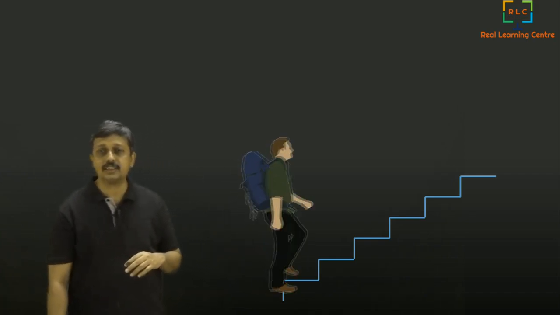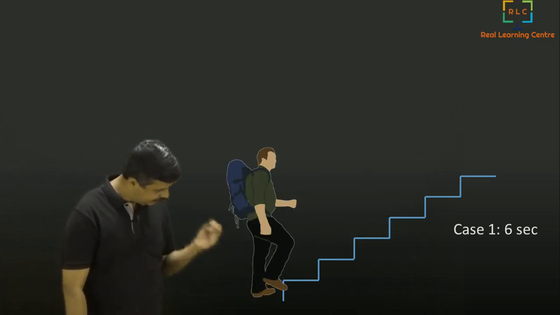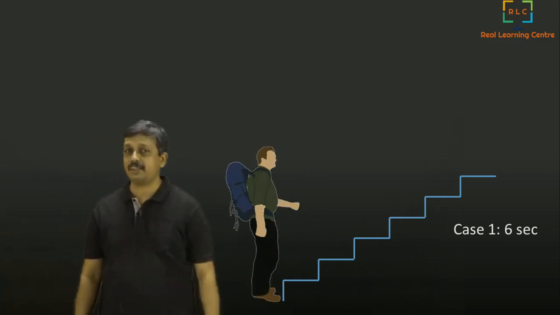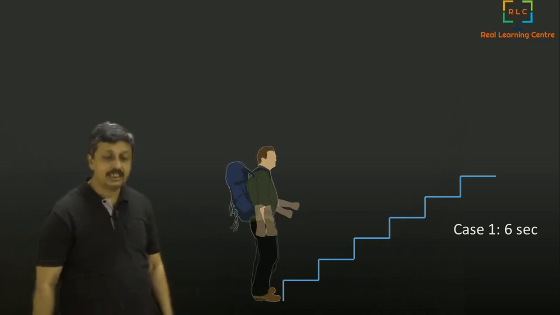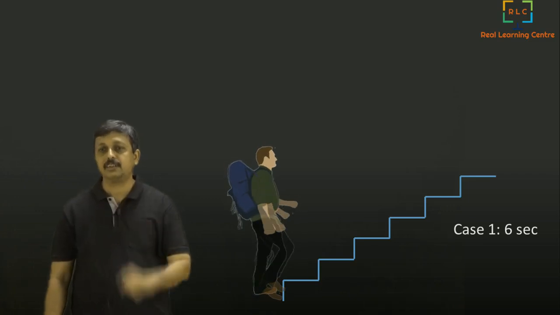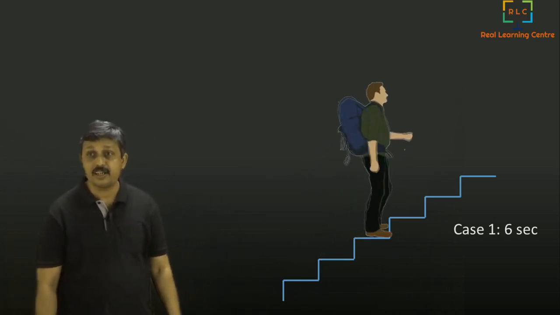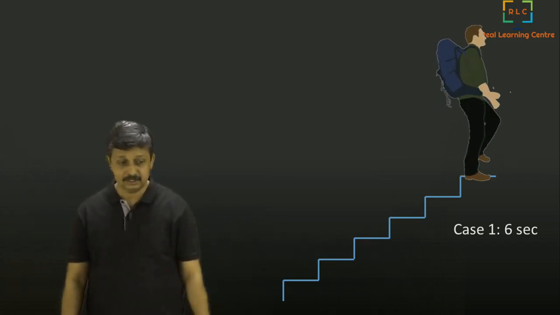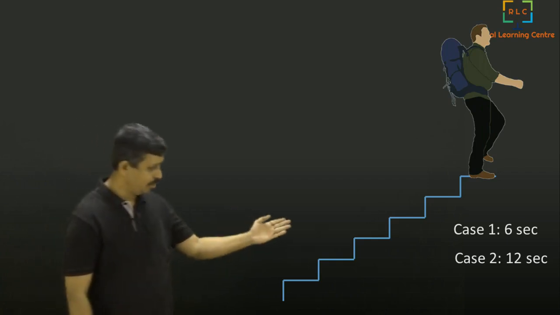So we'll look at him going over the steps and standing on the top. It actually took about 6 seconds, if I measure, for him to do that. In 6 seconds he went from there to there. Okay, now he tries it again. This time he is tired and he goes a little slowly. He now slowly goes up the stairs, and he will actually take about 12 seconds this time.